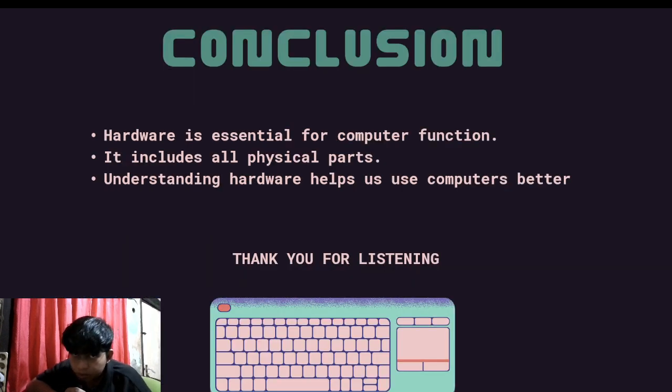In conclusion, hardware is essential for computer function. It includes the basic parts. Understanding hardware helps us use computers better.